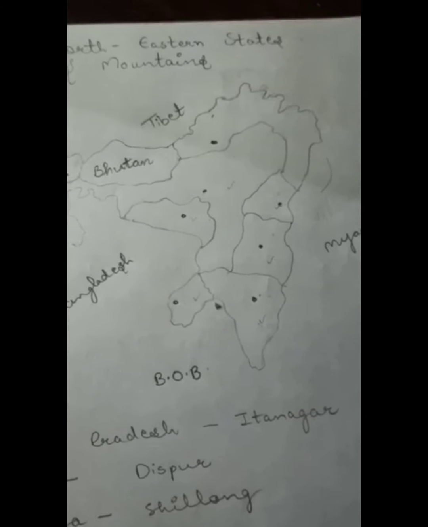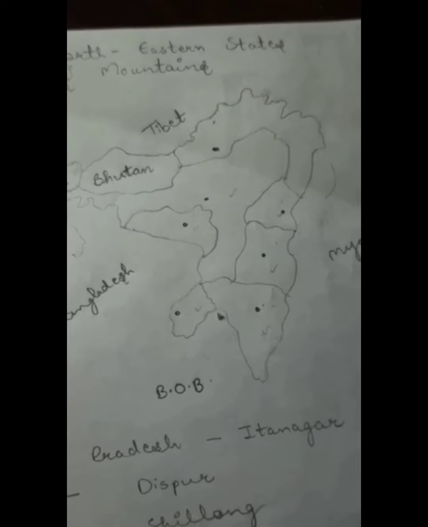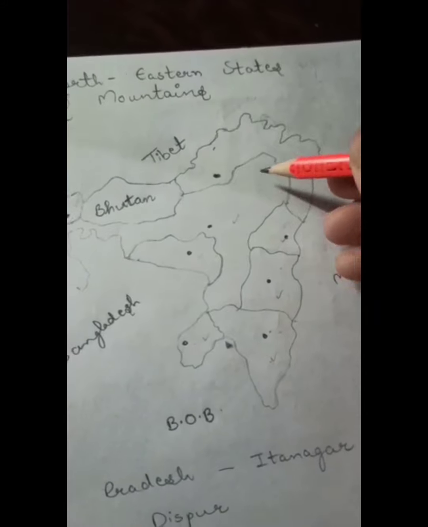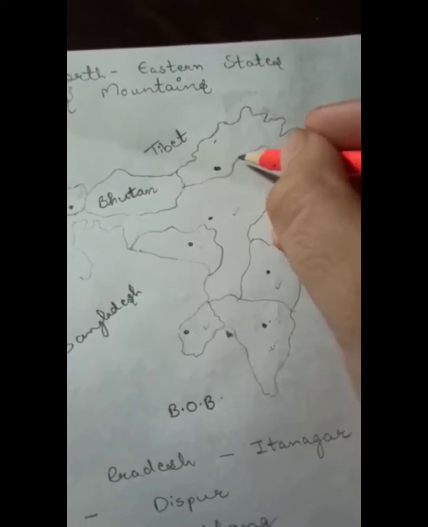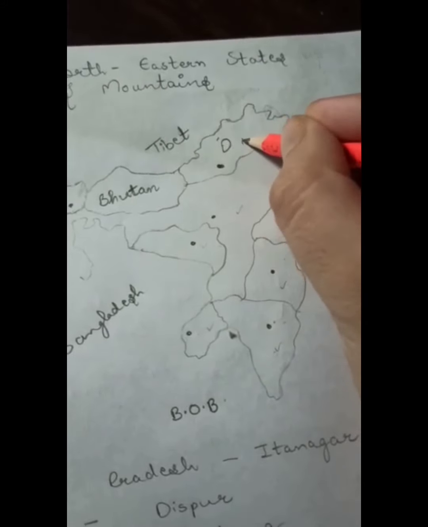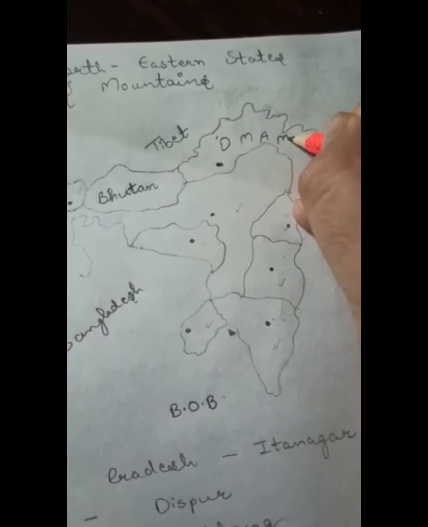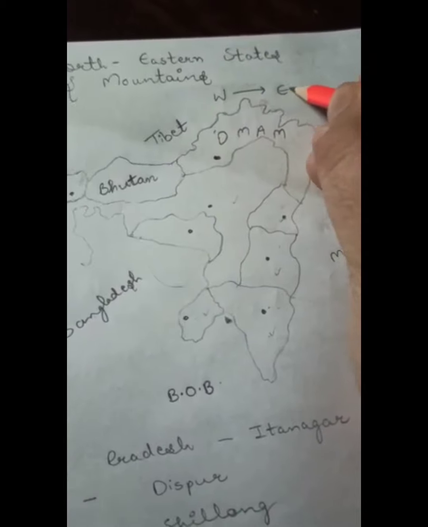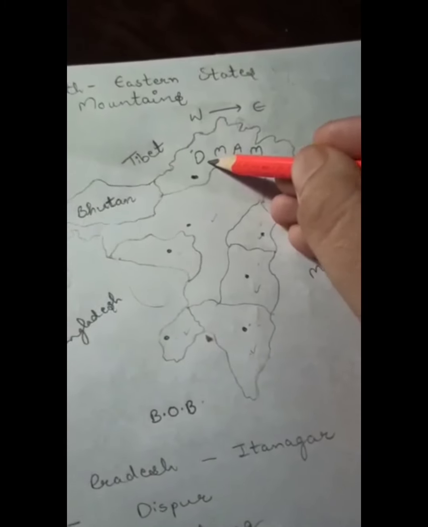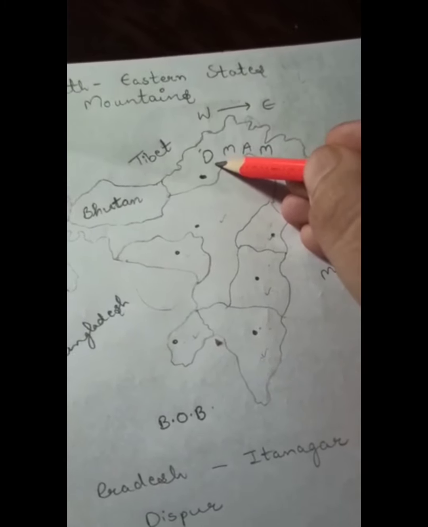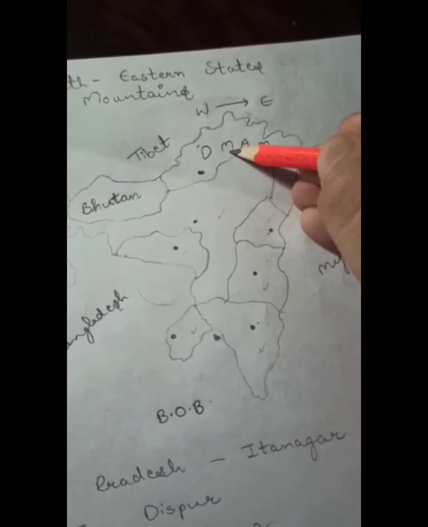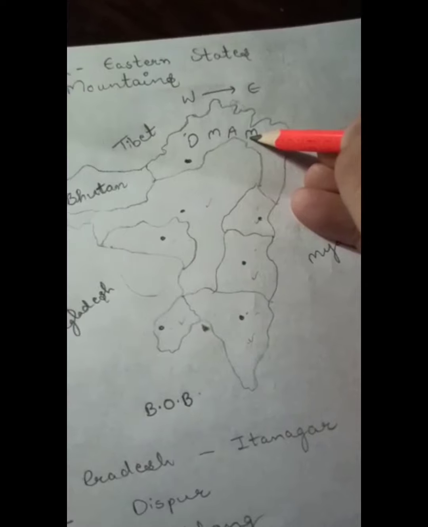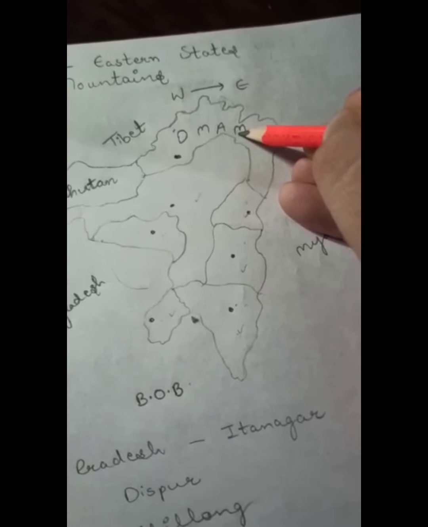Now firstly let's talk about the Arunachal Pradesh area. For this there is a simple technique to learn the mountains which are located in Arunachal Pradesh. It is simply DMAM, and it is from west to east. Okay, now from D it's simply Dafla Hills, Miri Hills, Abor Hills, and Mishmi Hills. Okay, this much is clear, I think so.